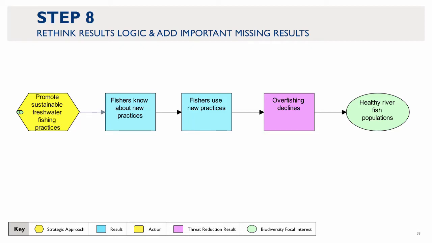In this presentation, we'll discuss improving draft results chains by identifying logic gaps or leaps of faith in the reasoning, and then add missing results to fill those gaps. You can follow along in How-To Guide 2 on pages 18 and 19.